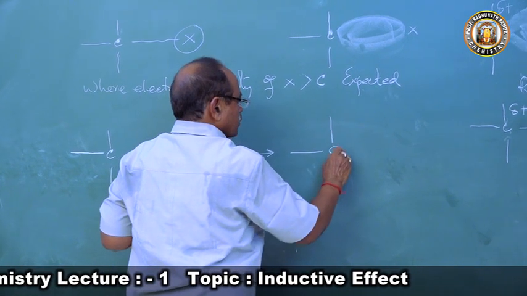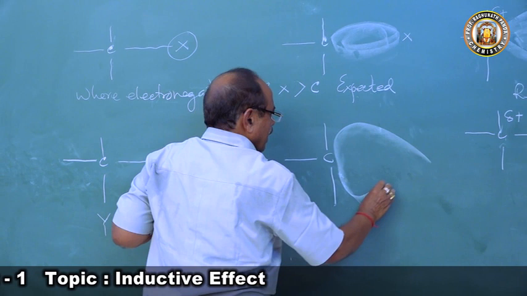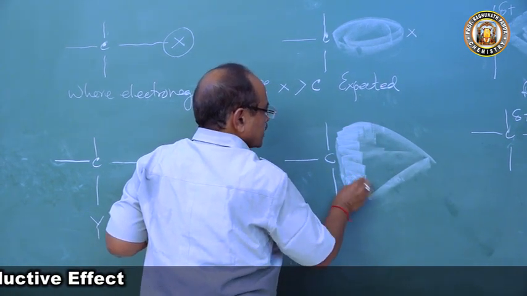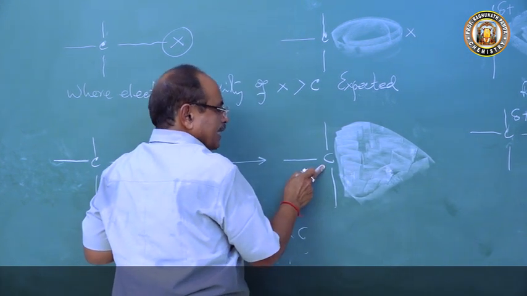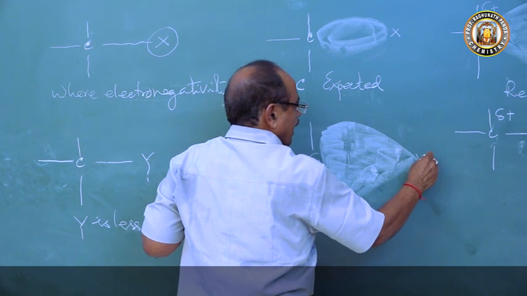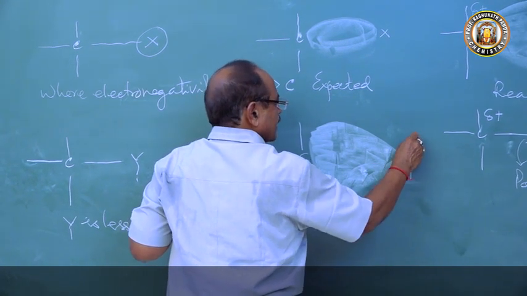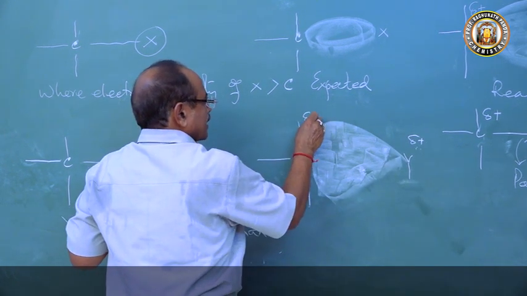The electron cloud is more polarized towards carbon. The electron density at carbon increases and at Y decreases. Since it decreases, Y will get a delta positive charge, and since it increases, carbon will get a delta negative charge.